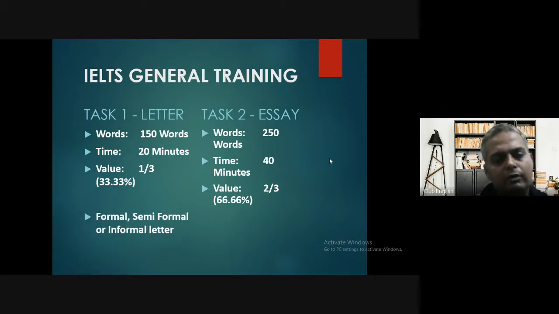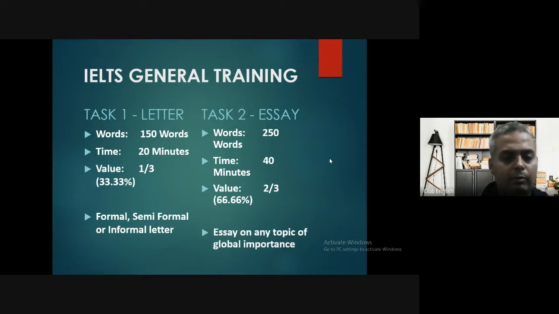Now, moving on to the next part, what type of letter would there be? There would be three types: formal letter, semi formal letter, and informal letter. So, any one type of letter can come. It is not like all three types; only one type of letter would come out of these three. Now, if I talk about the essay, it would be on any topic of global importance.